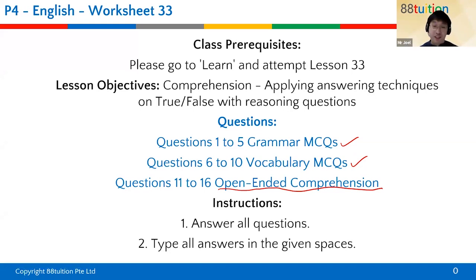It's not too difficult yet, but when you go to primary 5, you will realize that the open-ended comprehension part becomes more difficult by like ×2 or ×3 difficulty. So a lot of students, when they go to P5, their results drop like crazy. It's mostly because everything is harder, and you get more questions.